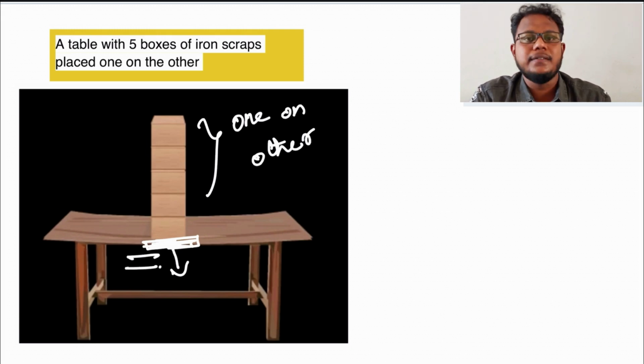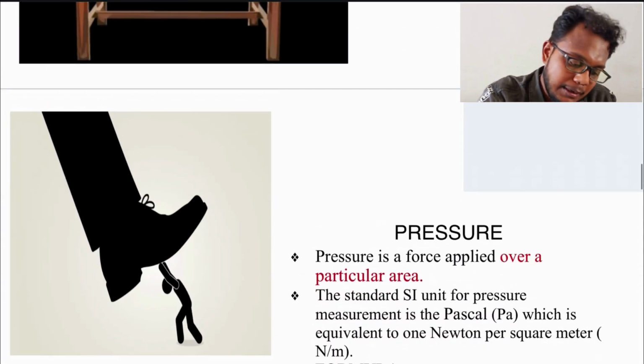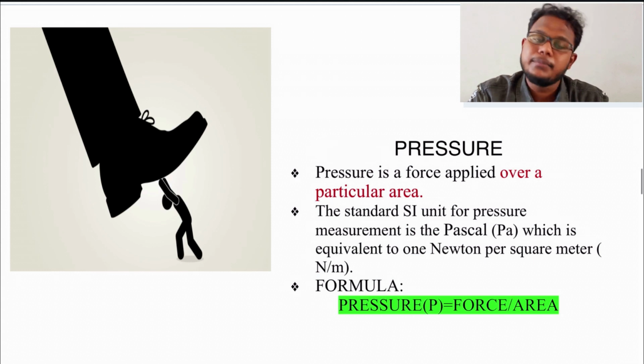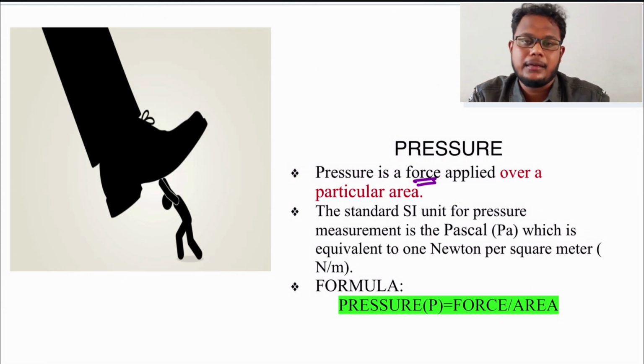So from this we can explain what pressure is. You know that force is a push or a pull. At the same time, what is pressure? Pressure is nothing but a force applied over a particular area.